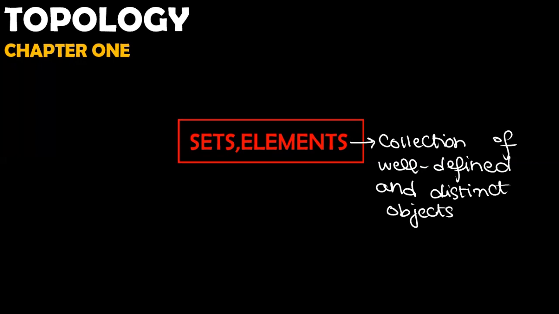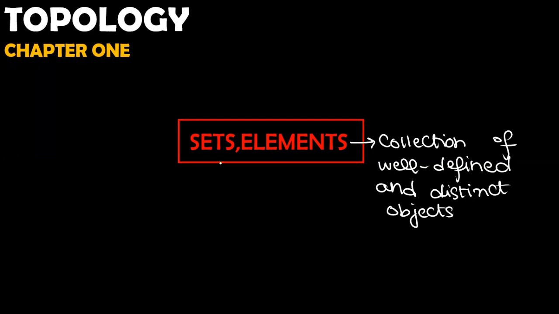But if I say I have a collection of chefs who cook professionally, then you have to include all the chefs of the world who cook professionally, not everyone, because everyone of us can cook something in our life, but we are not chefs, because chefs are professional. So the collection in this set should be distinct and non-ambiguous. There should not be any ambiguity about whether something is an element of the set or not. So you should be super clear with that. This is a very important definition of sets.